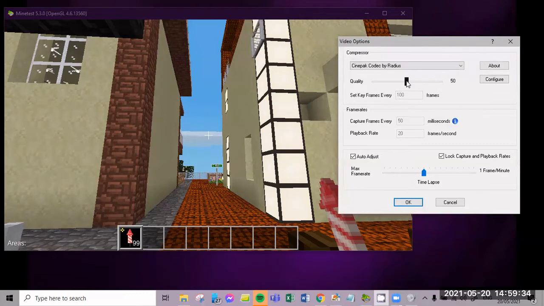And then, once you're done, go to the max frame rate and then adjust it to the right. Please make sure that you will have capture frames every 50 milliseconds and playback rate of 20 frames per second. Once you're done, click OK.